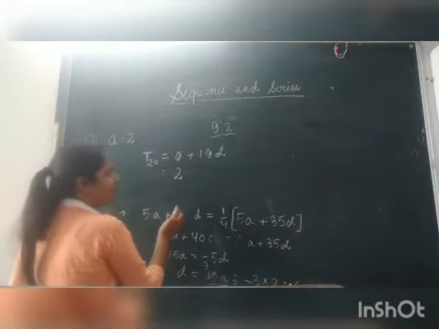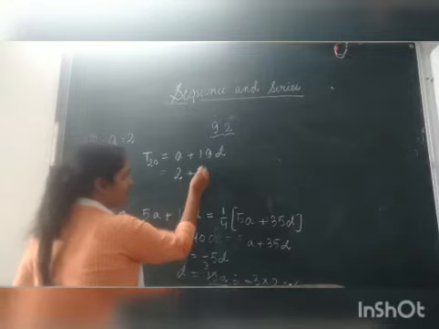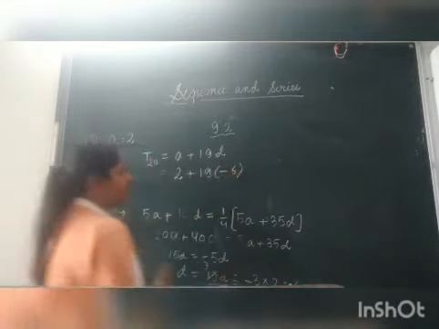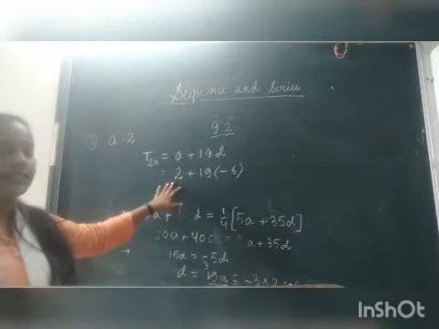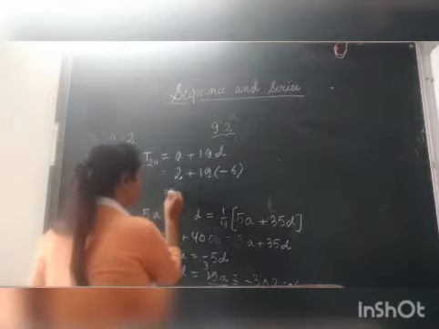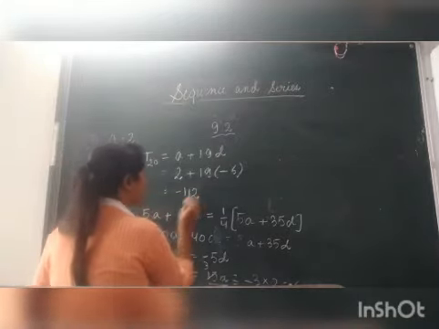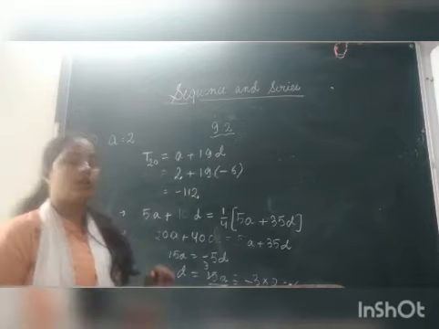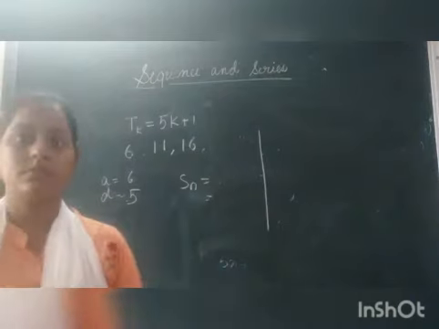We put the value of A as 2 plus 19, and instead of D we are going to write minus 6, and you will simplify this and you will get the value of minus 112. So like this we are going to solve the questions from this.